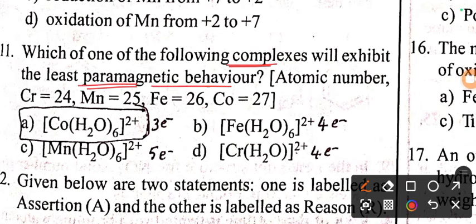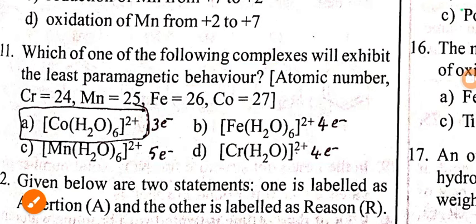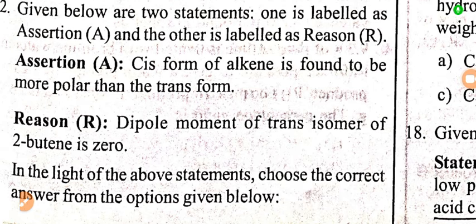Next question we have, which of the following complexes will exhibit the least paramagnetic behavior? Least paramagnetic behavior means less number of unpaired electrons. So among the 4 options, in option A, cobalt ion has 3 unpaired electrons, whereas iron in option B has 4, manganese in option C has 5, and in option D chromium has 4 electrons. So the least number of unpaired electrons you can find in option A complex, which has least paramagnetic behavior.